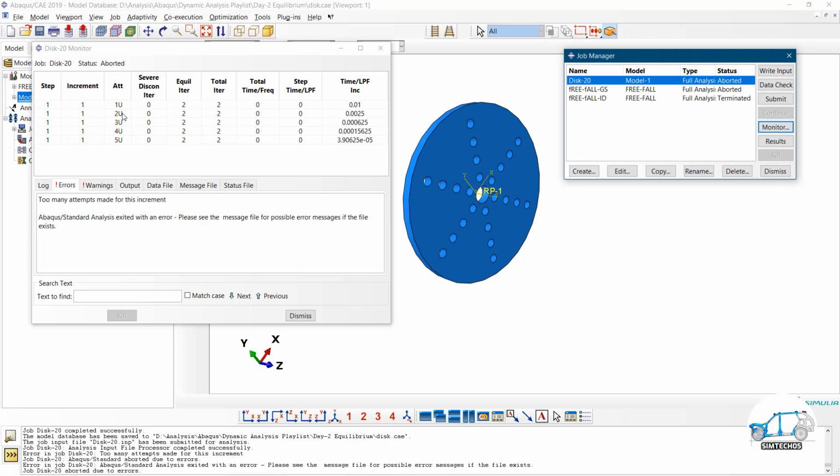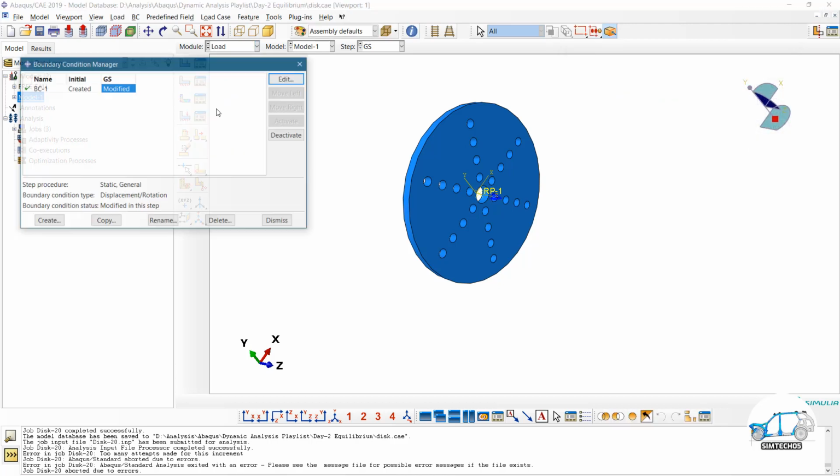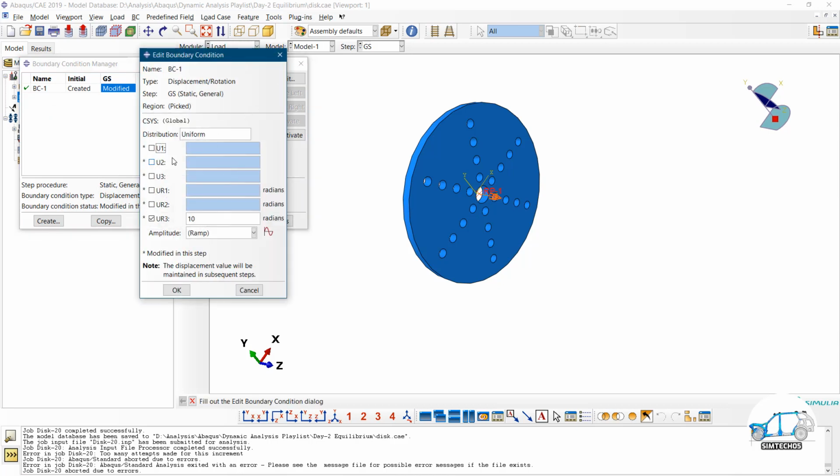One attempt, second attempt, third attempt, and so on. The solution does not converge, as I told you in the PPT also. So go to the load. What is the simplest solution for that? You have to restrict all degrees of freedom.